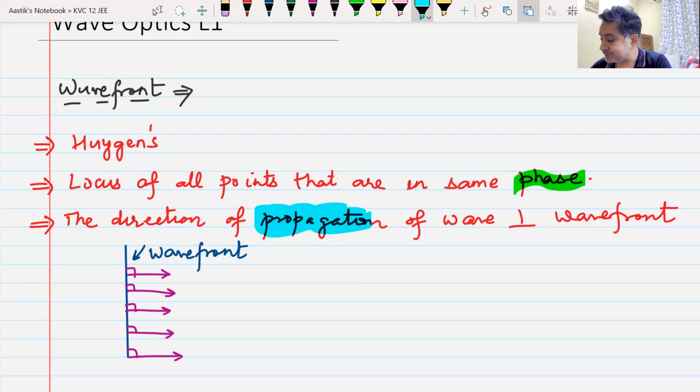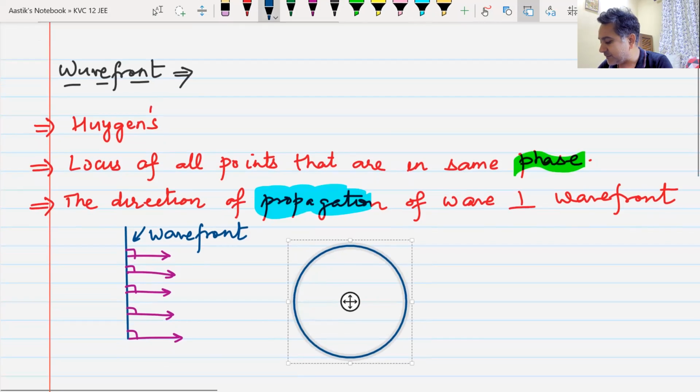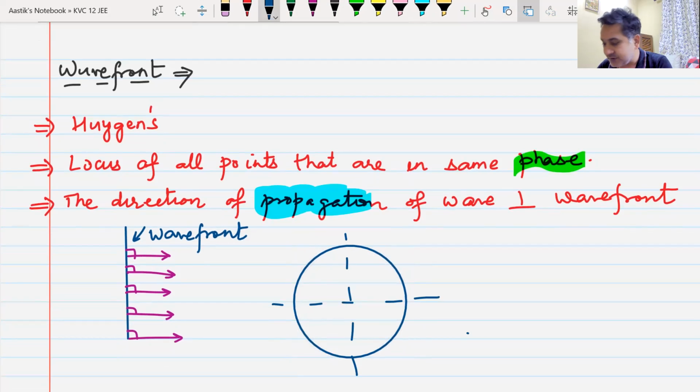If I have this type of wavefront, and we will know them by name, this is not the type that I was supposed to draw. This was the type that I was supposed to draw. These types of wavefronts are known as spherical wavefronts. If my wavefronts are spherical in shape, what would be the direction of propagation of wave?